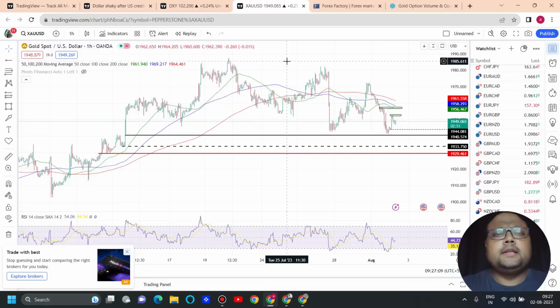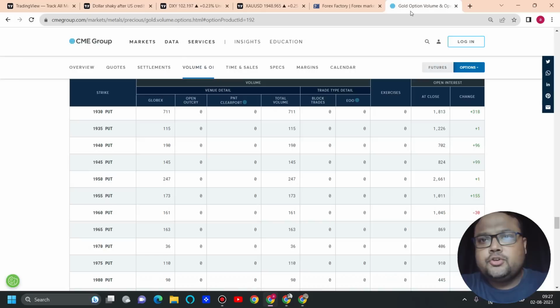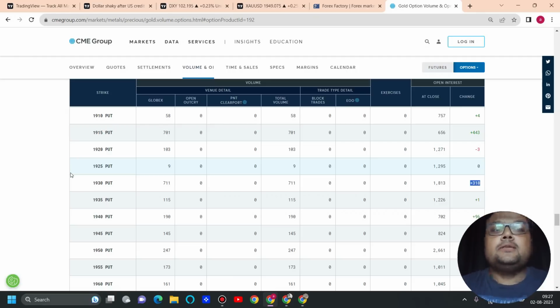But in this case, 1930 seems to be a very strong support, because if you have a little understanding of the contracts data, then I can show you. These are the options data, the option chain, and here is our 1930 put. You can see we have an additional 318 contracts around 1930. So it gives us additional confirmation that institutional level buyers are also interested around the 1930 level. As a result, 1930 should be working as a good support.